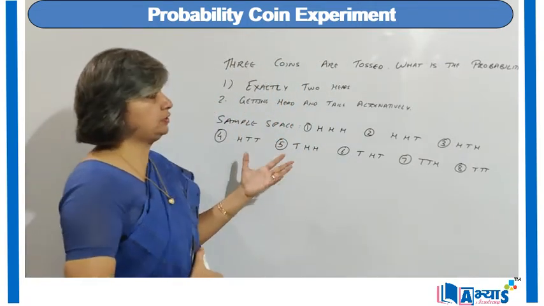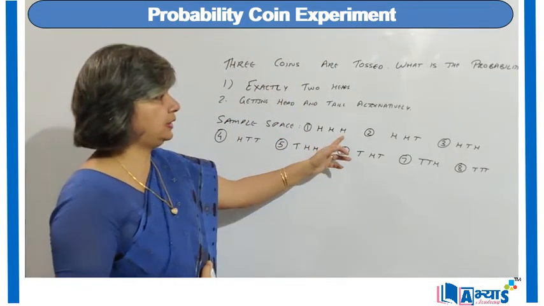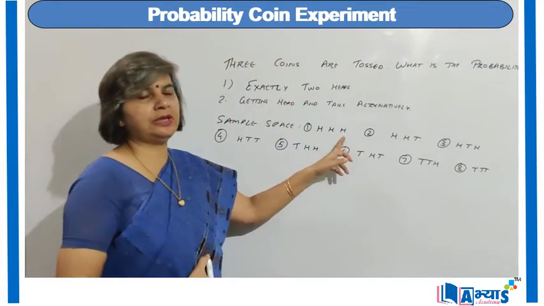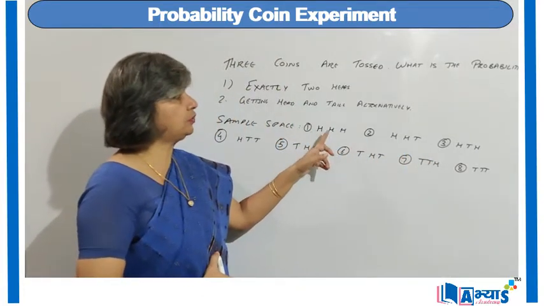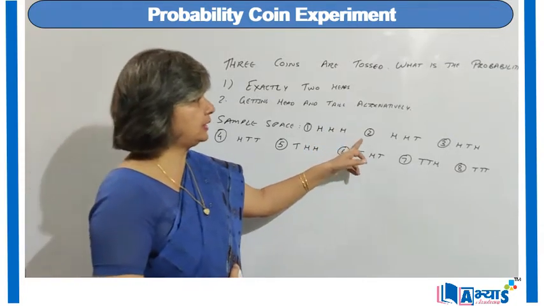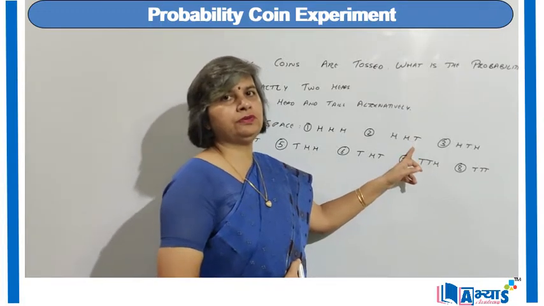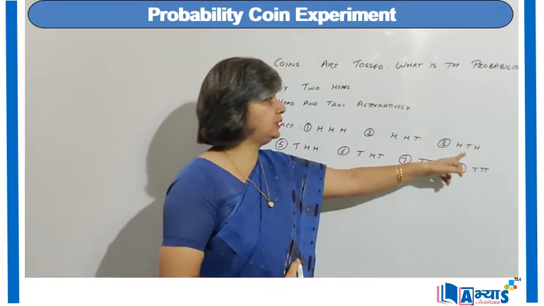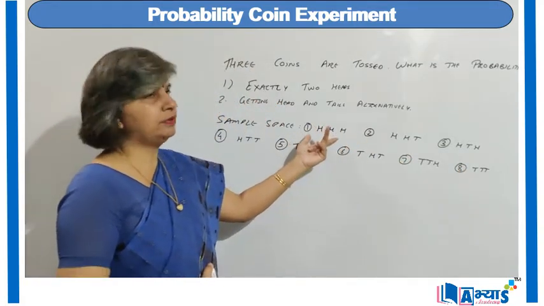So the sample space can be drawn as heads, heads, heads, heads, tail, head. That means we have changed the last coin. That is, if we consider this as the first coin, this as the second coin, and this as the third coin. So in the second case we have changed the position of the third coin.